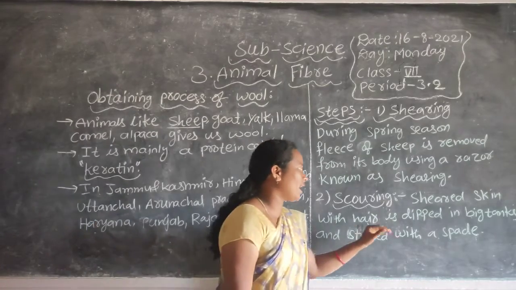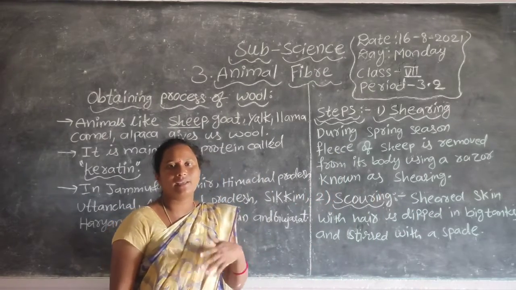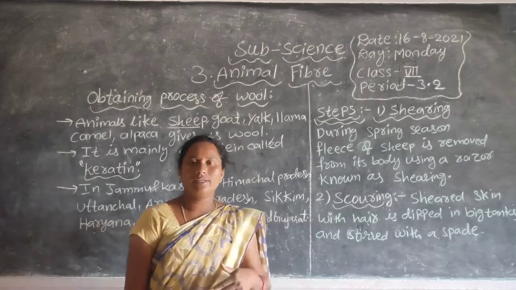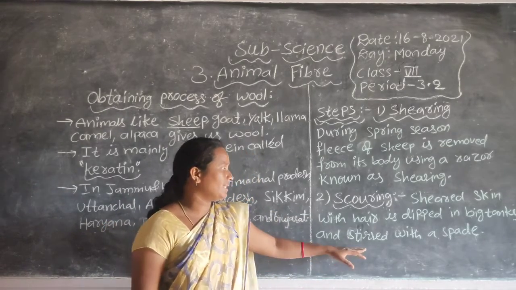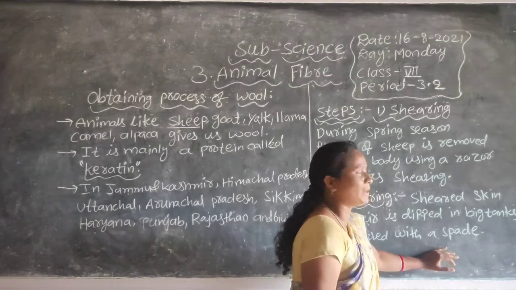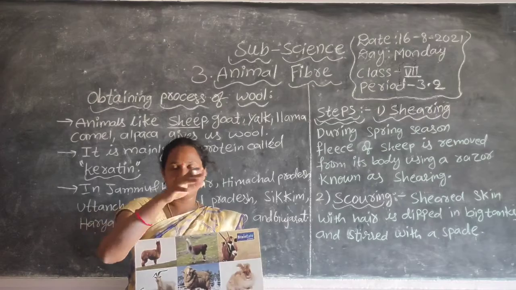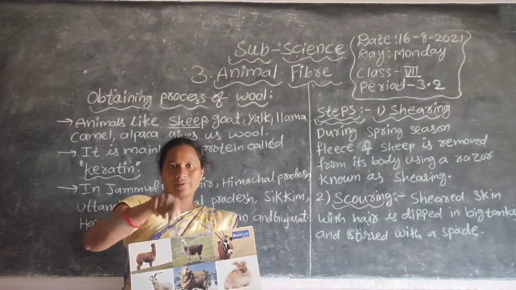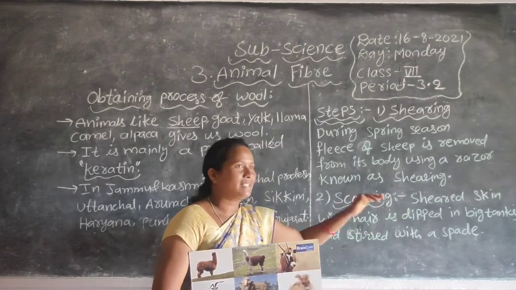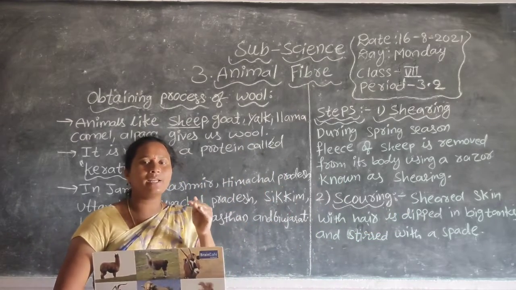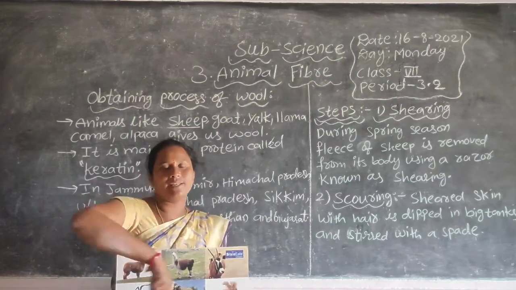That hair is dipped in big tanks. These tanks contain chemicals and detergent-like chemicals, and they stir it with a spade. Just like when we are cooking curry, we mix it with a spoon, the same thing happens here. The sheared skin is dipped in huge tanks and stirred with the help of a spade.